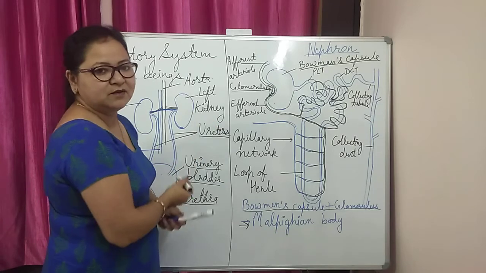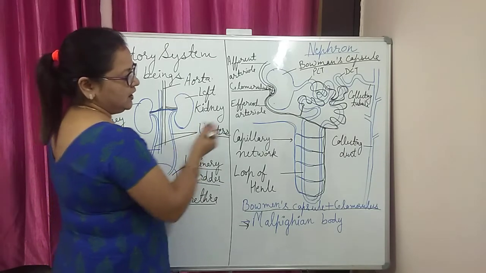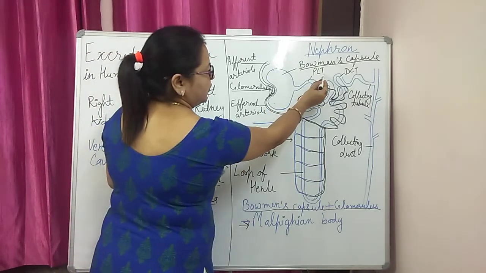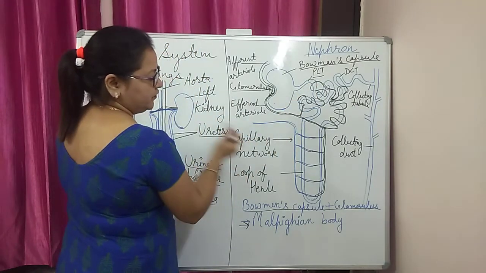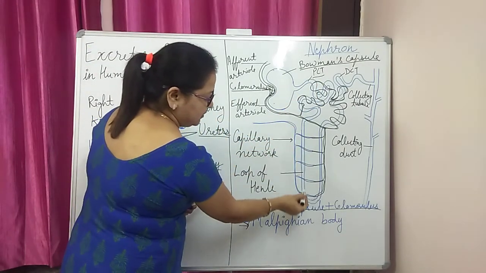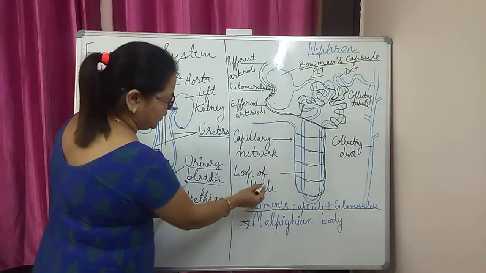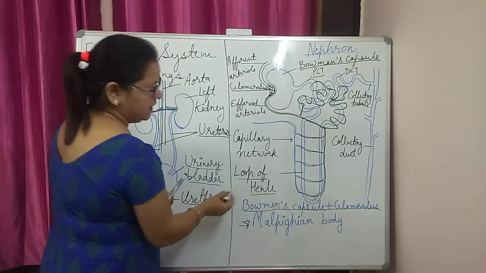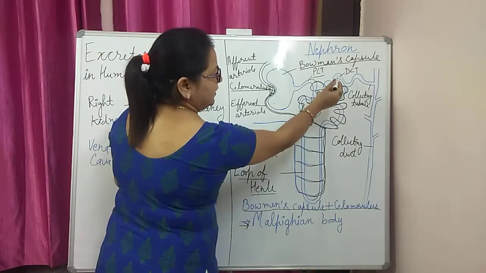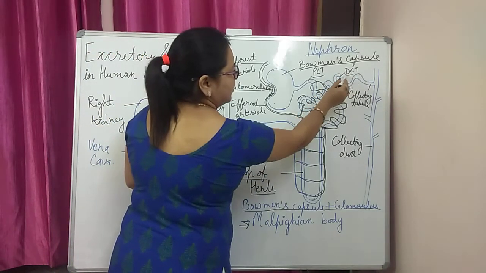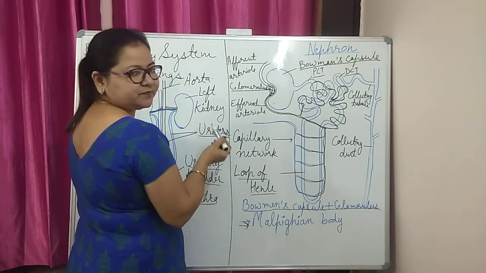Next, the second part is the tubular part. It is divided into the proximal convoluted tubule. Then you can see this hairpin-like structure called the loop of Henle. Again it becomes coiled and is called the distal convoluted tubule.